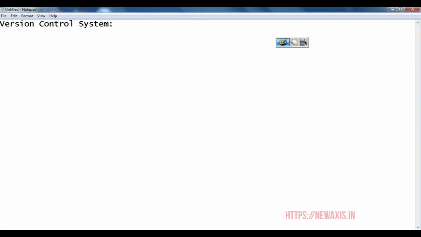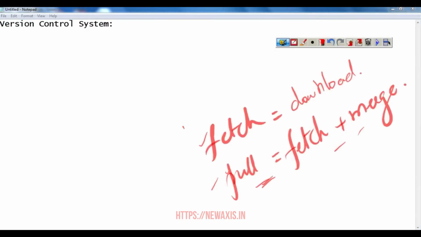Everyone, in this session let's see what a version control system is. What is a version control system? This is nothing but a software which will allow developers to work simultaneously. Also it will help us to have a detailed log of each commit we are doing, and it also helps in maintaining history of every change. What does all that mean? Let's talk about version control system and understand how it works.